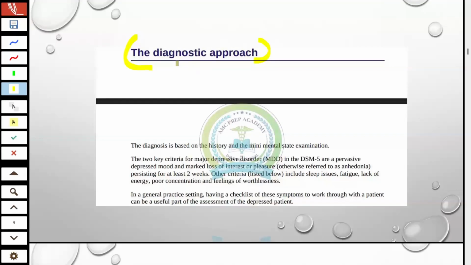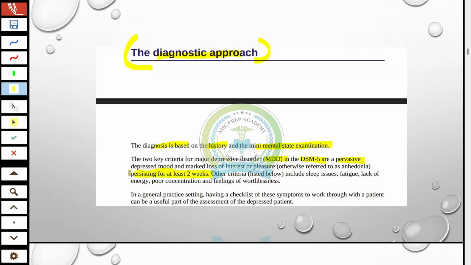The diagnosis of depression will be made on the basis of history and symptoms, and then if needed, we will go for a mini mental state examination. The key criterion for MDD in DSM-5 is symptoms persisting for at least 2 weeks.